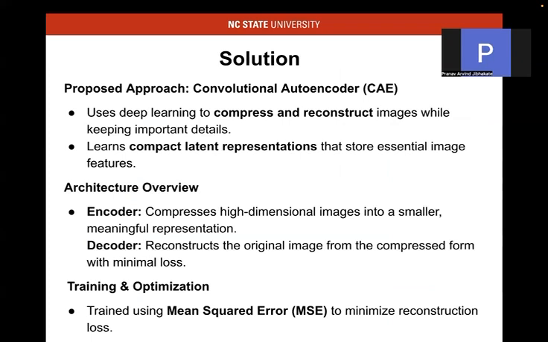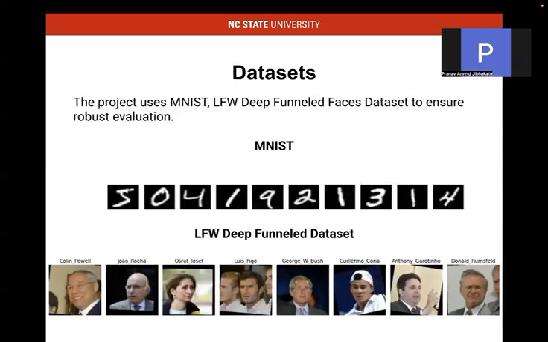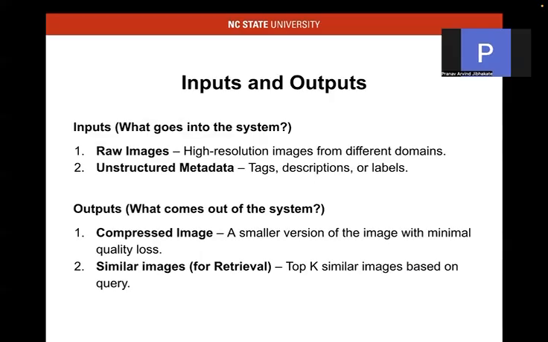So we are using convolutional autoencoders. It has two parts, encoders and decoders, and we are using mean squared error for the loss. The datasets we are using are MNIST and the LFW deep funneled dataset, which has faces of people along with the names. The input should be the raw images, and the output should be the latent space representation of that image, as well as, if we give a query image, the top k similar images based on the query.